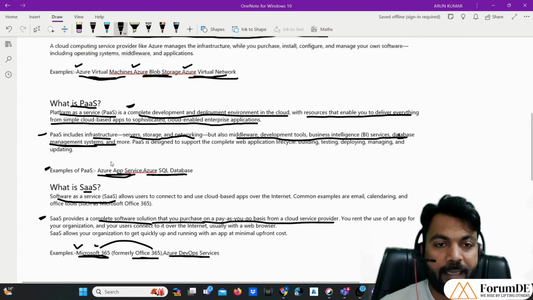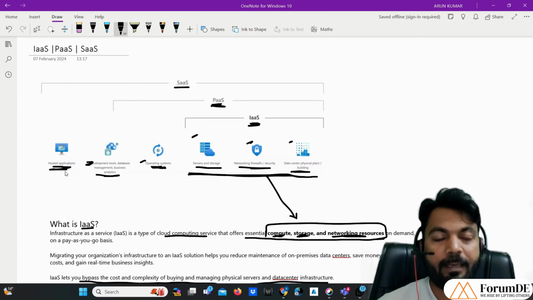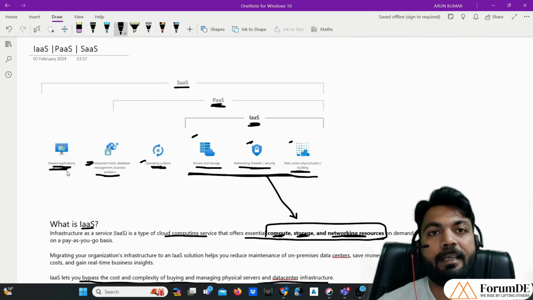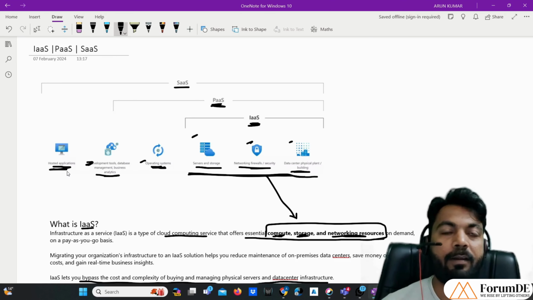And if I show you the diagram for SaaS, SaaS includes all the things. I mean, PaaS plus hosted applications, whatever applications are hosted, like Microsoft Office 365 is already hosted. We take a subscription from Microsoft to use Outlook, to use Teams, right? Those applications are already ready.